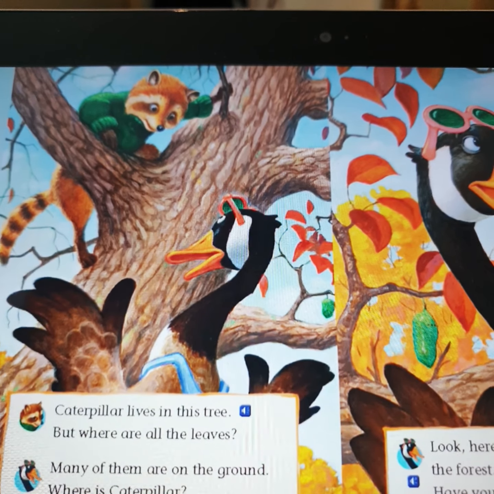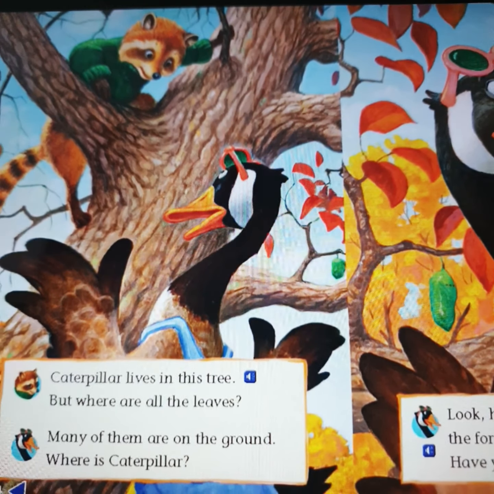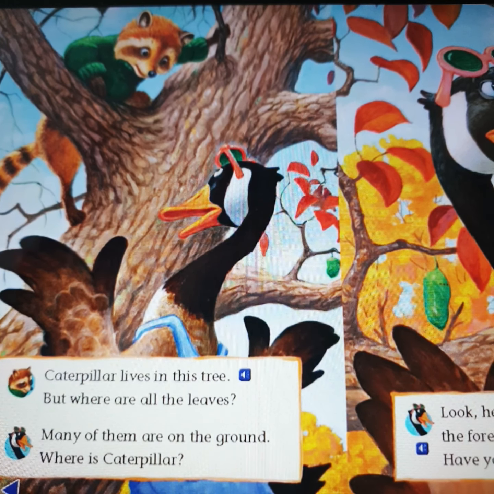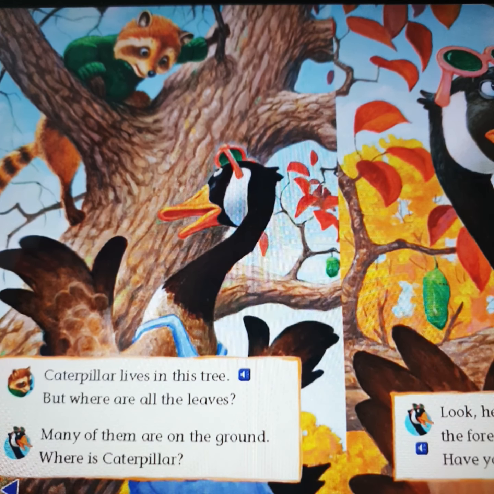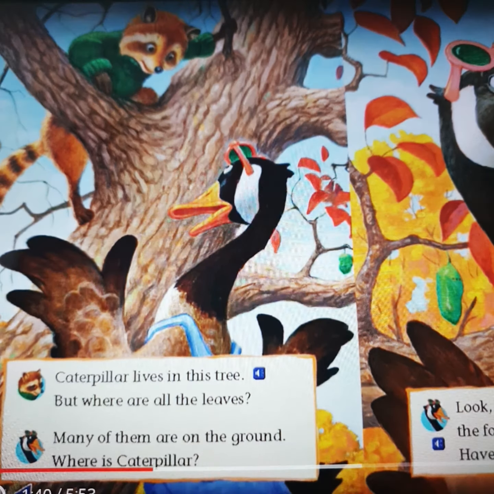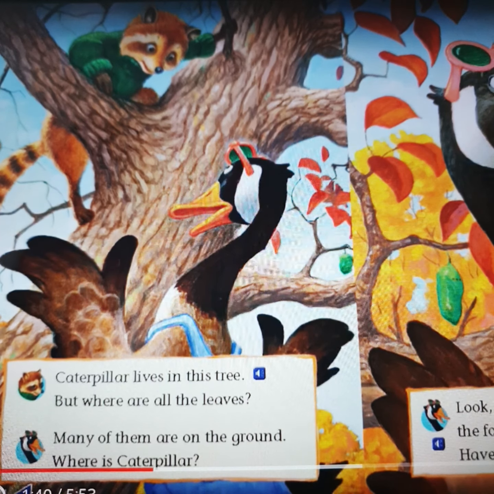Caterpillar lives in this tree. But where are all the leaves? Many of them are on the ground. Where is Caterpillar?